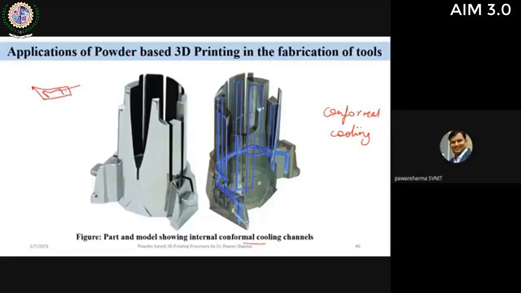Internal cooling channels where we can flow liquid nitrogen. We can flow some coolant also. Now, conformal means along the shape of the tool, and we can achieve better heat transfer. You can see this is the shape. You can see it is along the periphery, taking into consideration the strength issue. So this is the conformal cooling indicated by blue color, wherein the coolant will enter and move. So better heat transfer and heat dissipation can be achieved if we use conformal cooling.